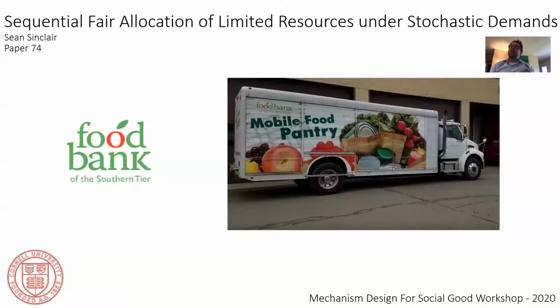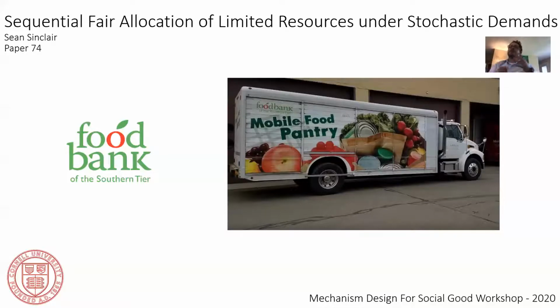How it works in our area is that at the start of the day, the mobile food pantry truck arrives at the warehouse loading up a given amount of the resources. This truck then travels from distribution site to distribution site around the county, observing a specific demand at that location, making a specific allocation before proceeding to the next one.